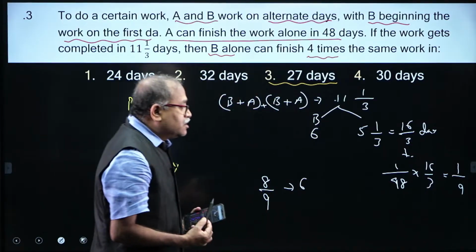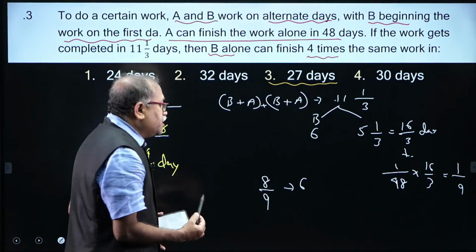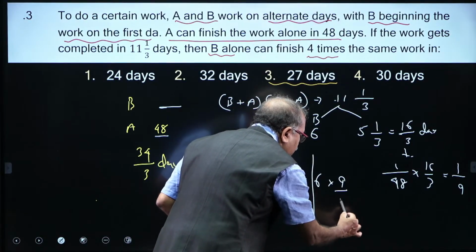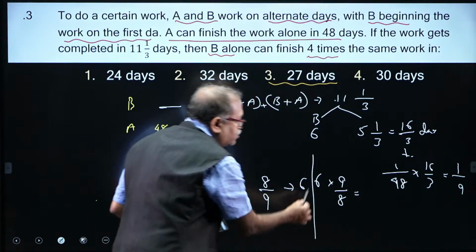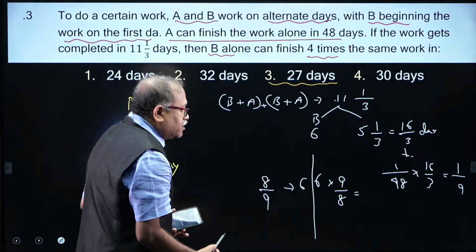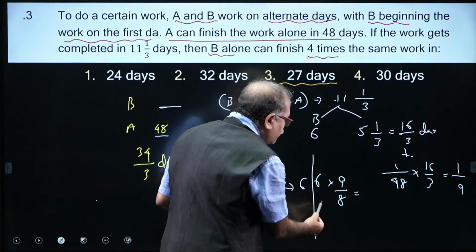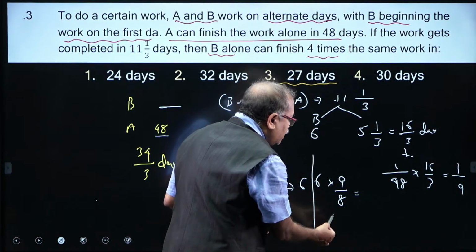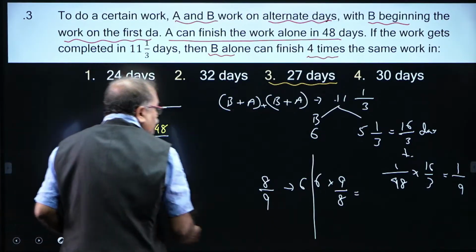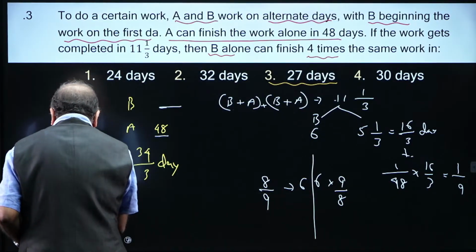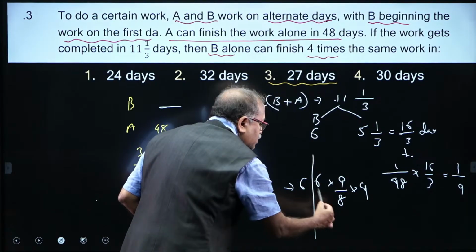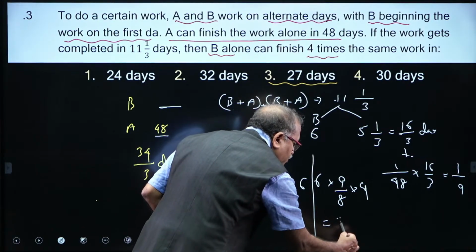In 6 days. Then the one work will be completed in how many days? That comes to 6 into 9/8, which is equal to, 3 gets cancelled, 4 times 3 is 27, and 27 days. Am I right? This is 9/8, and for 4 times the work it is 8. So, nicely you people have worked out. We need 4 times the work. So, let us take 4 times the work. So, this is 2 times, 3 times and 27.